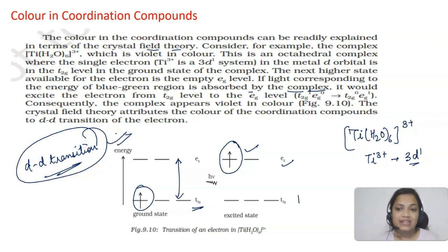You will study this when we study the d block, that transition metal complexes are usually colored. Why are they colored? Because of d-d transitions, where the electron jumps from one d orbital to another d orbital only. It absorbs a certain amount of energy and emits the corresponding energy, which appears in the form of color. So if someone asks you the reason for color in coordination compounds, the main reason is the d-d transitions. Keep that in mind.